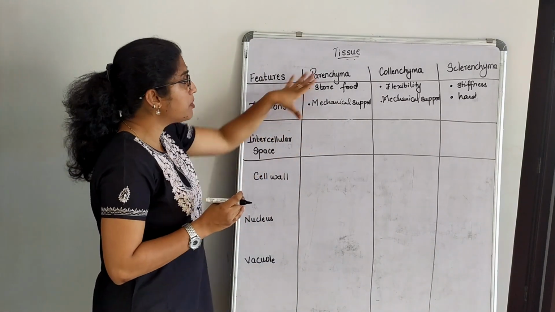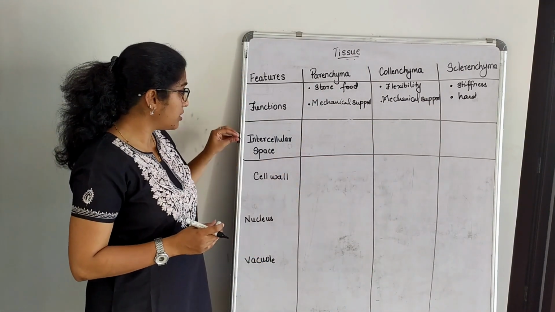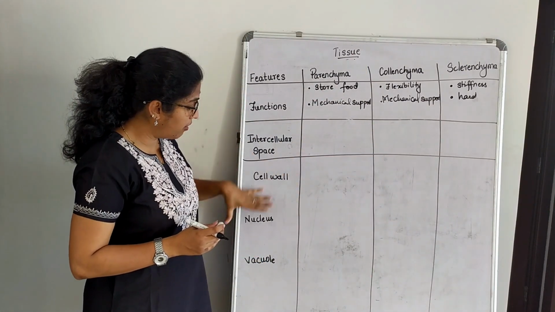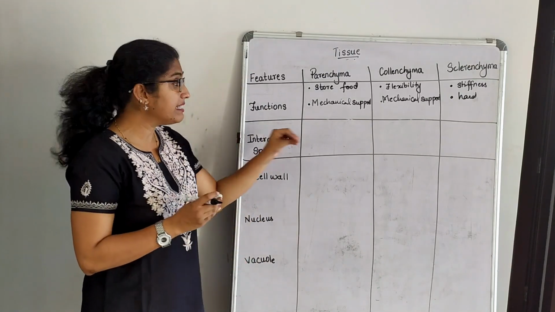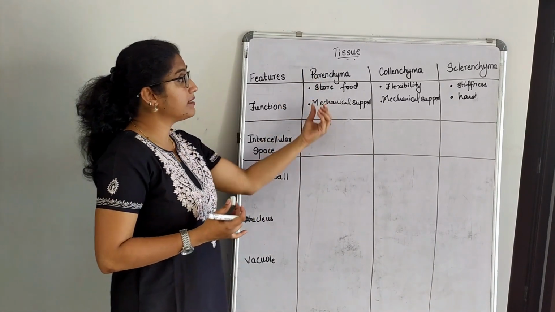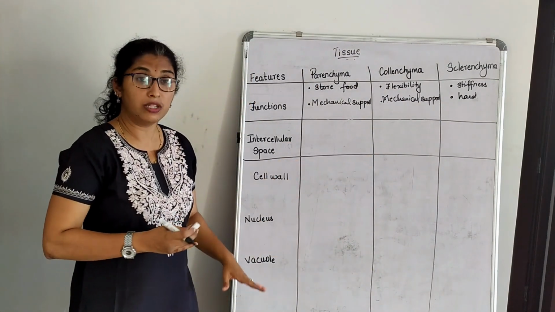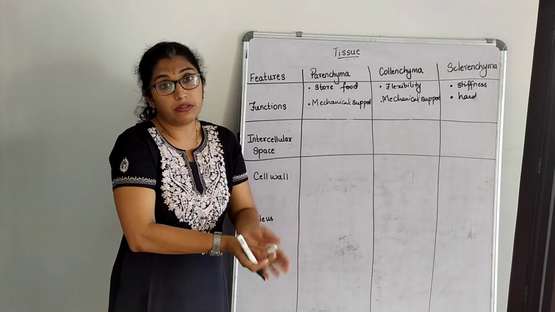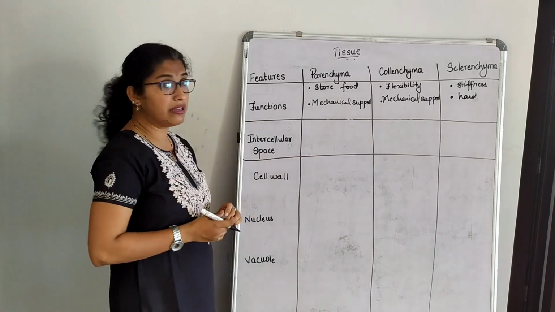In this flow chart or tabular column we only discuss the basic function, the space, how the cell wall is, then what about the nucleus and vacuole and a few other things, only in brief. Again, we'll study parenchyma, collenchyma and sclerenchyma in depth. But if you understand this tabular column, you can understand its depth much better later. Let me talk about intercellular space.